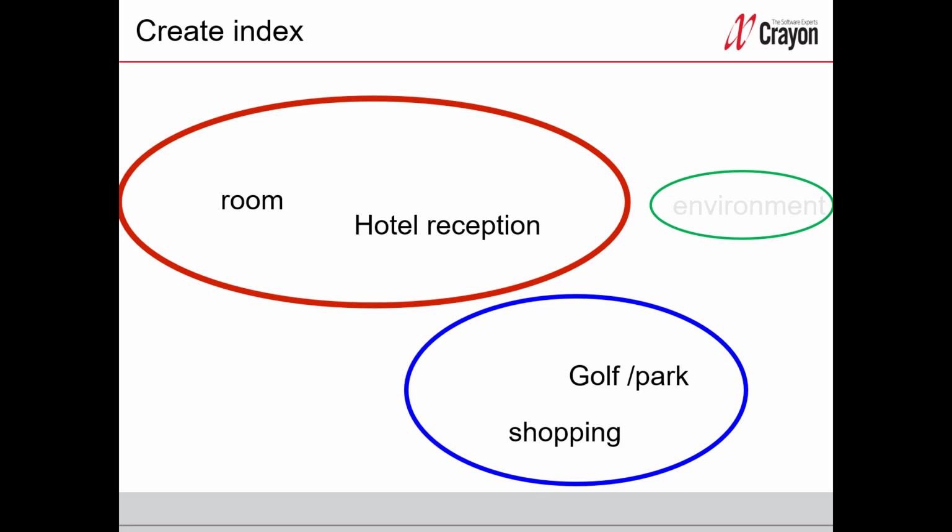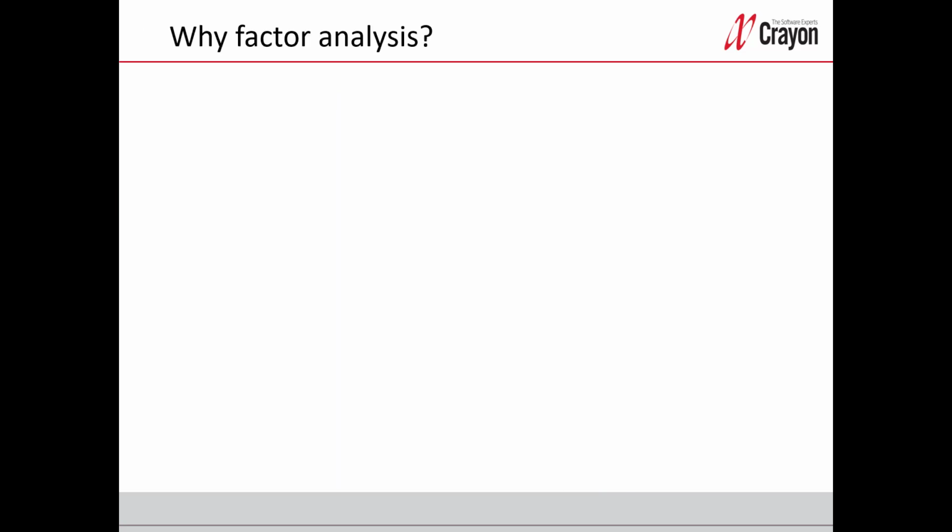But the other two groups are to create an index for. And thanks to the clean groups, the index will be cleaner and more typical for its name. So why is factor analysis a method worth using, more than for finding these groups? First, you get a better understanding of your questionnaire, especially if you have a lot of questions. You will see how the questions are related to each other.